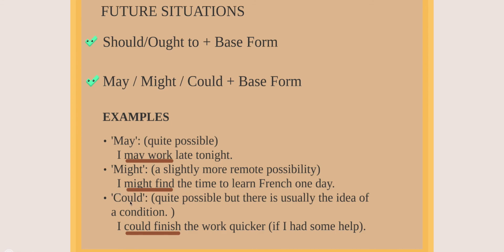And in the case of could, guys, this is possible, it's quite possible, but as I was telling you at the very beginning, there is usually the idea of a condition. Could is not going to be used just like, oh, I could do it, yes, of course. But this is going to be linked to a condition. So, for example, this one, I could finish the work quicker if I had some help.